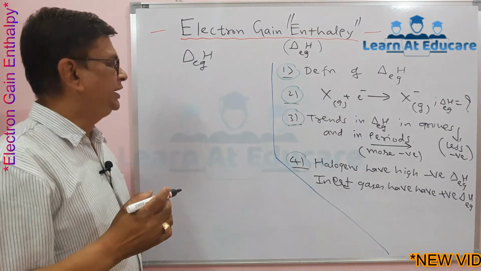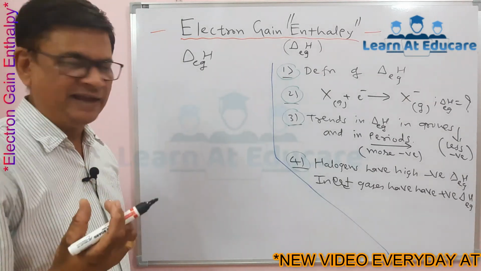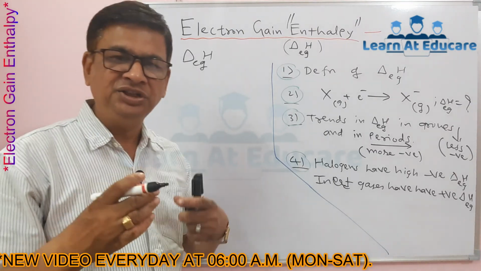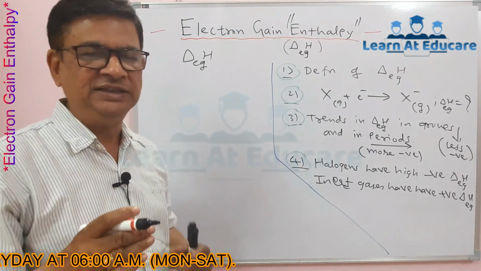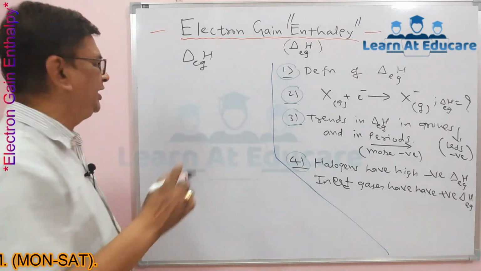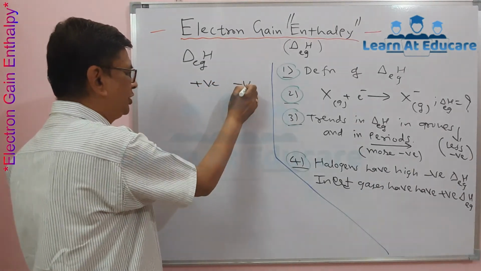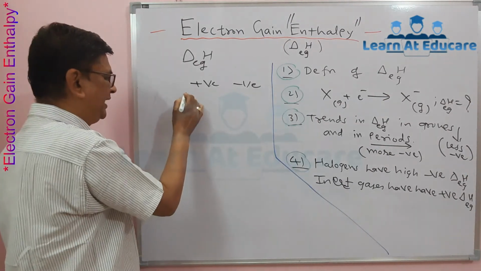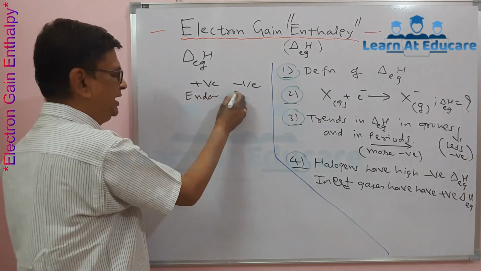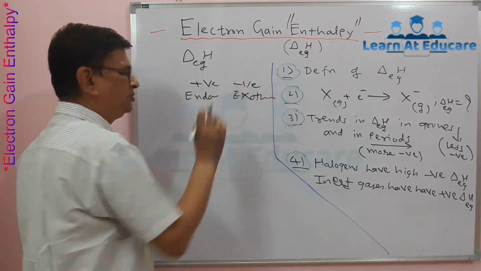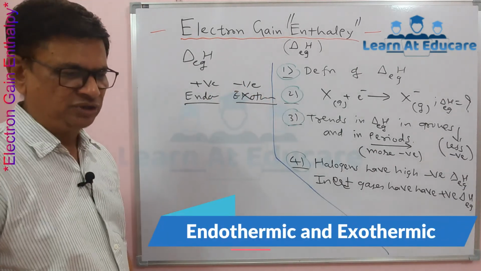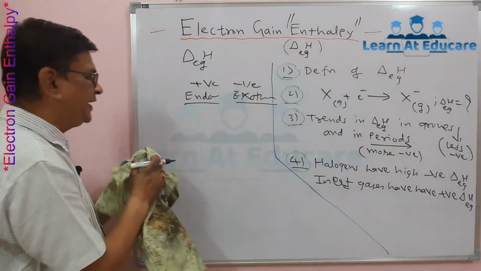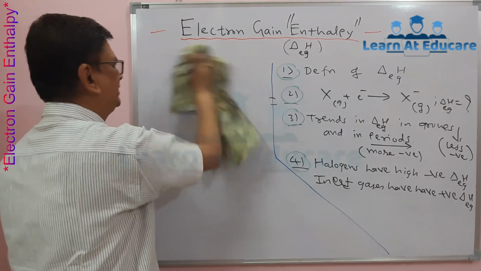Now, electron gain enthalpy, as you know, the term gain means to accept. When any element accepts an electron, there is some energy change, and that energy change, in terms of the thermodynamic property enthalpy, may be positive or may be negative. We already know enthalpy change is positive for an endothermic process and negative for an exothermic process. So endothermic and exothermic mean whether energy is evolved, a minus value, or absorbed, taken in,